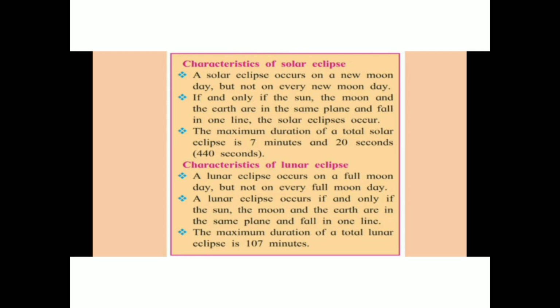A solar eclipse occurs on a new moon day, but not on every new moon day. Understand? Not on every new moon day, because they will not come in one line every new moon day. Yes, if and only if the sun, the moon and the earth are in the same plane and fall in one line, the solar eclipse occurs. I said it previously: if and only if the sun, the moon and the earth are in the same plane and fall in one line, the solar eclipse occurs. The maximum duration of the solar eclipse is 7 minutes 20 seconds. How many? 7 minutes.